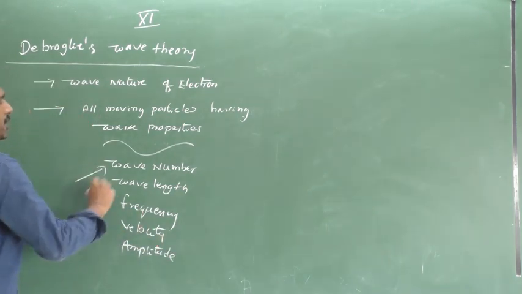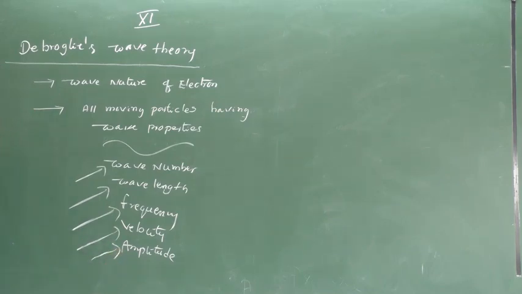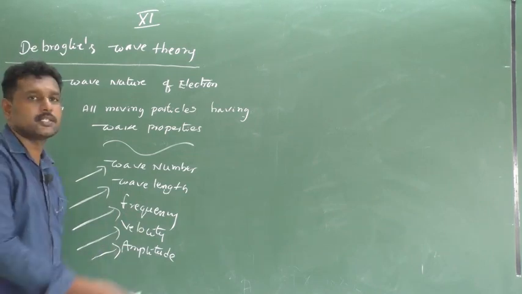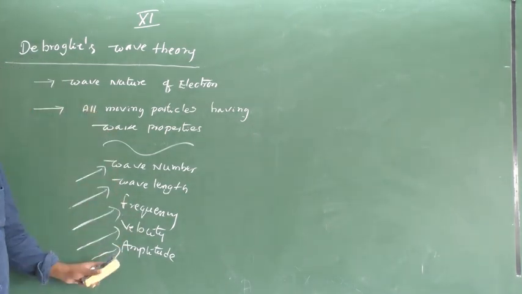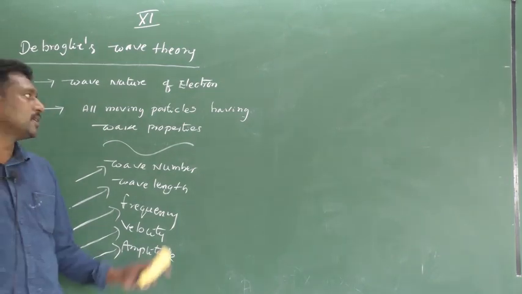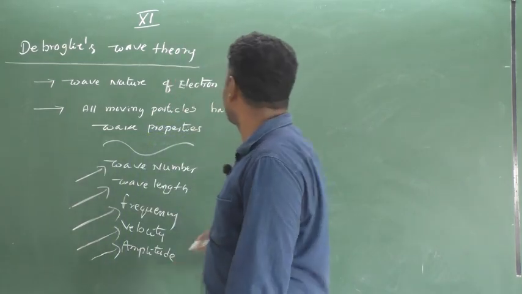These types of properties are called wave properties. All moving particles have wave properties, and electron is a microparticle.